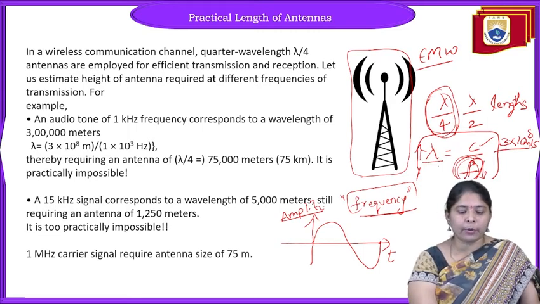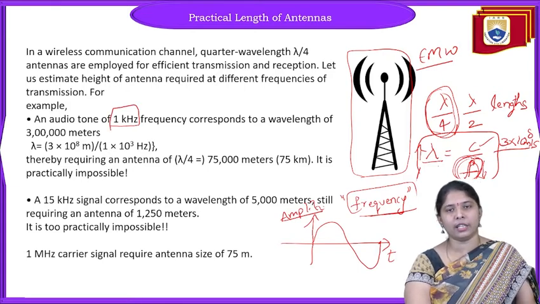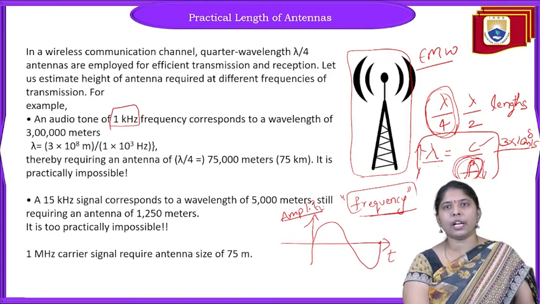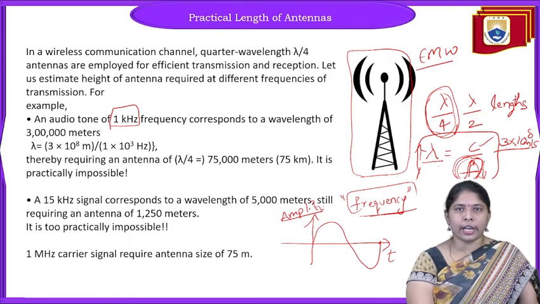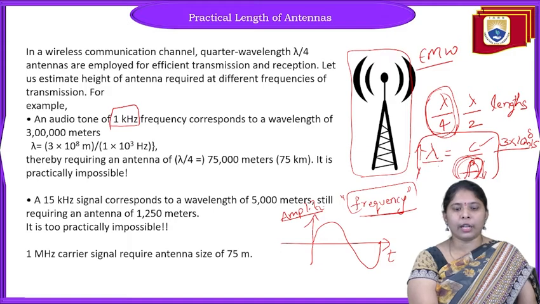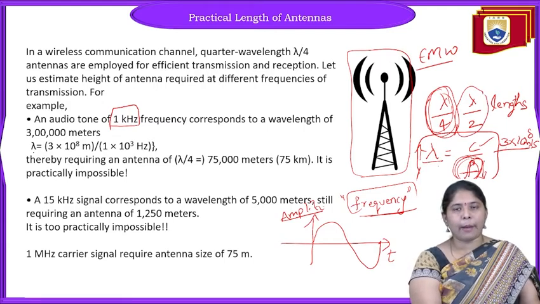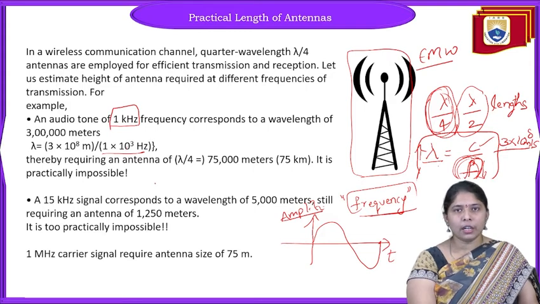Let us have an example. Suppose we have a 1 kHz message. Assume the information is 1 kHz. How much antenna length is required for this? To calculate the length of the antenna, lambda by 4 or lambda by 2, we need to calculate the lambda value. Lambda equals C by F. C is 3 into 10 power 8, and F is 1 kHz.